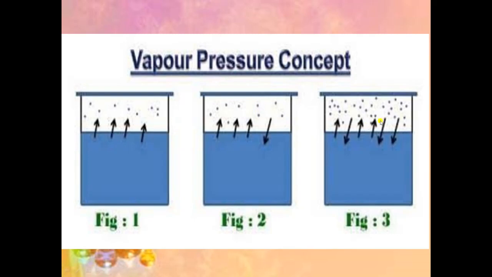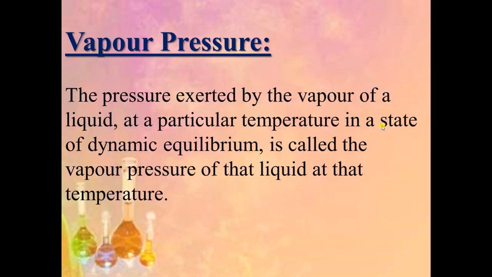In the third figure, you can see that when these vapors strike the surface of the liquid, the vapors convert back into liquid state. So here liquid molecules are converting into vapor state, as well as vapors are also converting into liquid state. So both processes are in equilibrium. Here we will define vapor pressure. The pressure exerted by the vapor of a liquid at a particular temperature in a state of dynamic equilibrium is called vapor pressure of that liquid at that temperature.